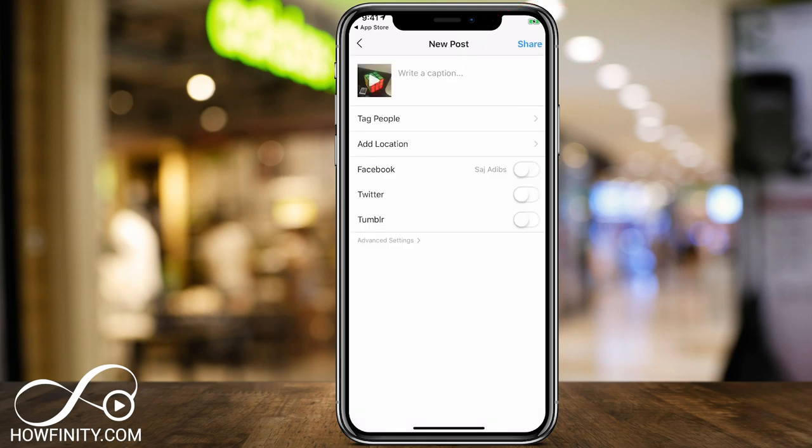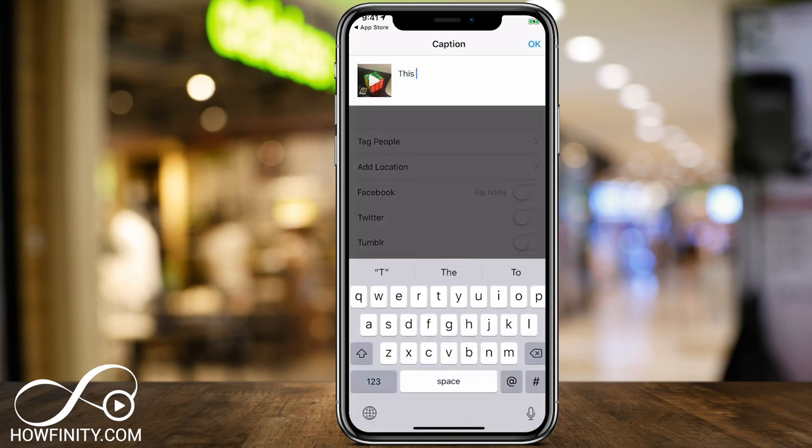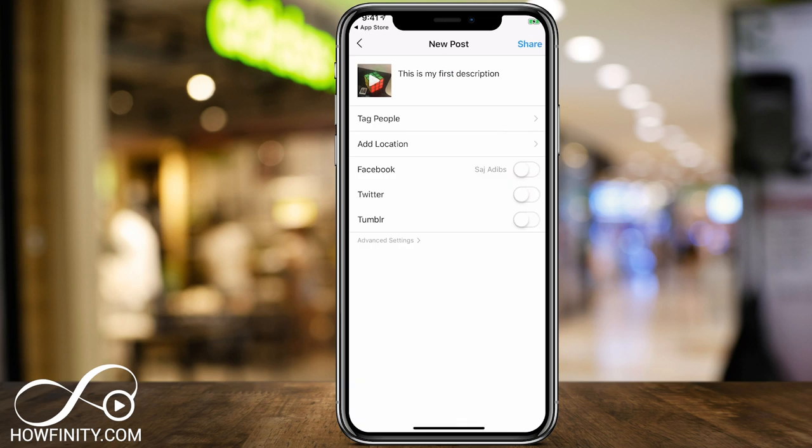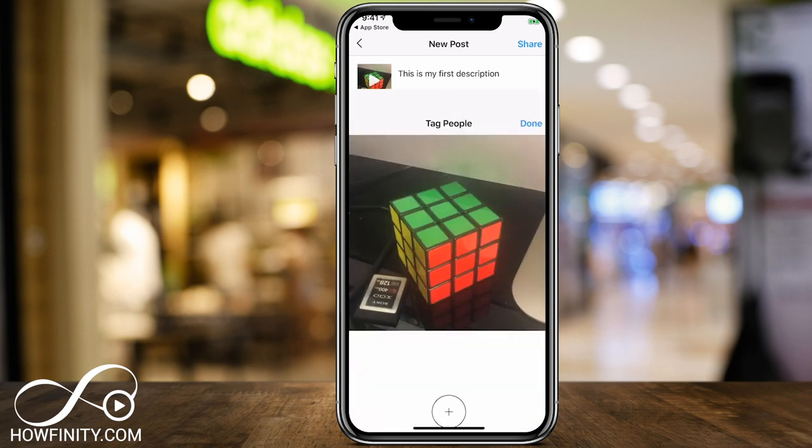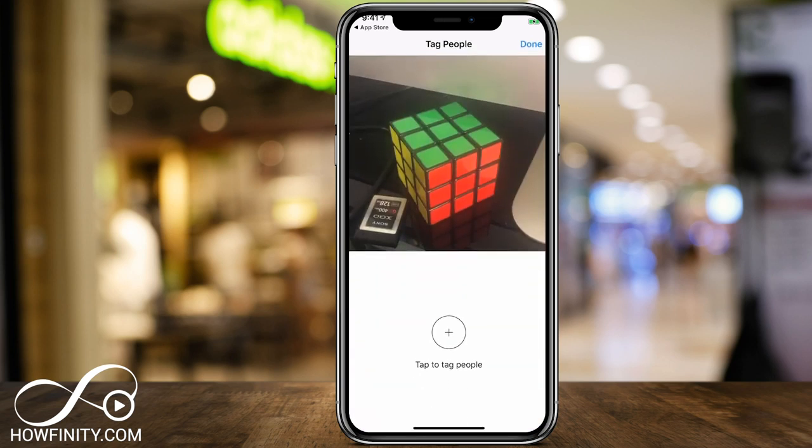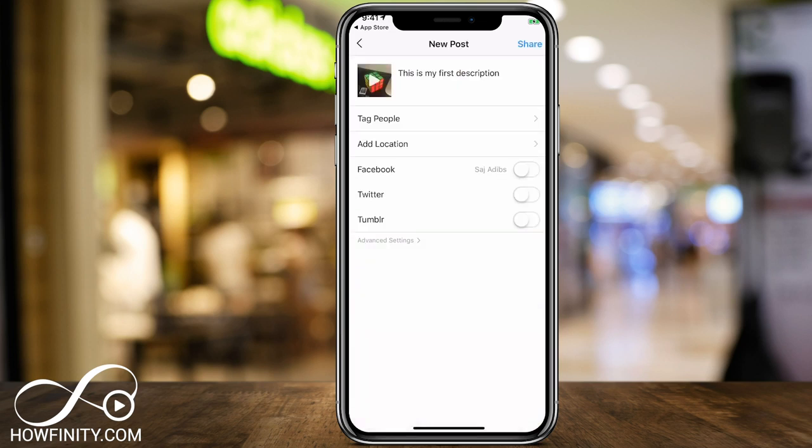So the new post is ready. You just need a caption or a description. So this is my first description. Press OK. You could tag people. So if you have friends and you're in the same video as them or same photos, you could go ahead and tag them. You could add your location. And if you link to other social media platforms like Facebook, Twitter, and Tumblr, you could go ahead and turn these on by sliding these on. And it's going to ask you to connect to those platforms if you haven't yet. And once you're done, press share on top.